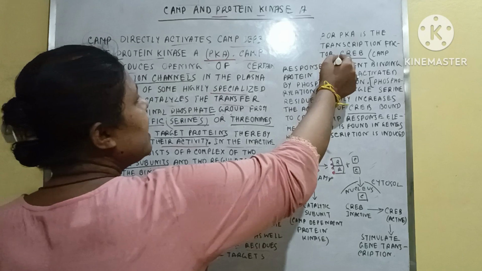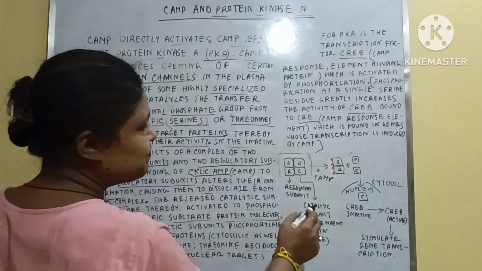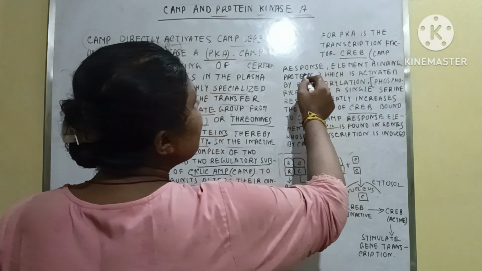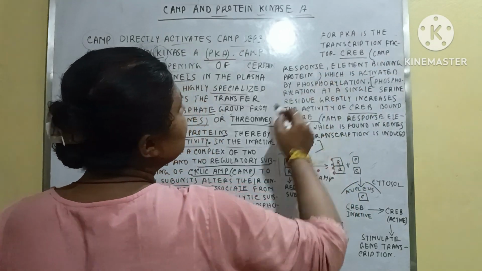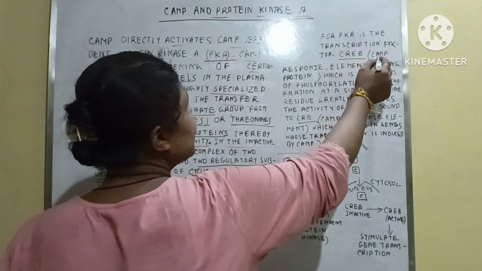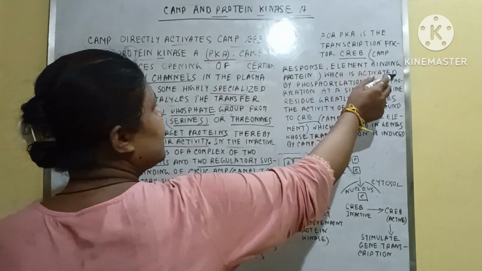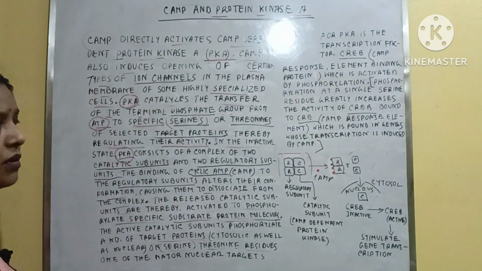And what is CREB? CREB is the cAMP response element binding protein. The full form of CREB is cAMP response element binding protein, and it is activated by phosphorylation.